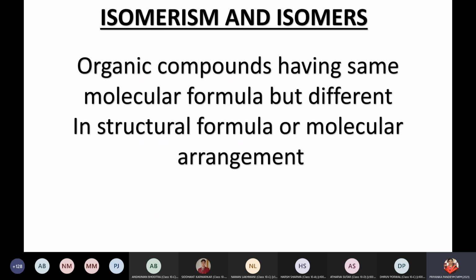That is why the arrangement in organic compounds having the same molecular formula but difference in structural formula or molecular arrangement is called isomerism. In simple words, children, it is like there can be many boys who have with them 500 rupees or 1000 rupees or whatever.